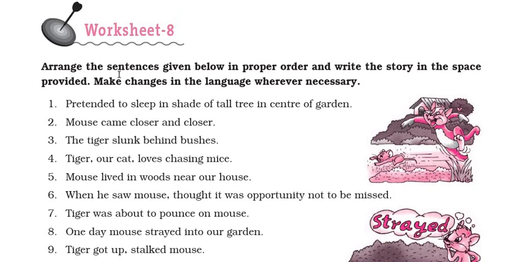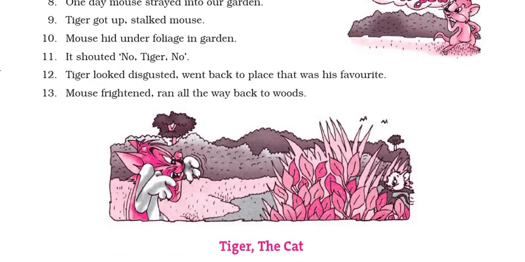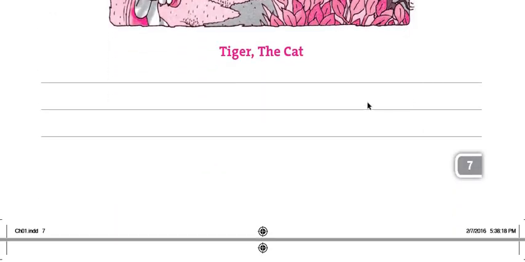Let's read the question. Arrange the sentences given below in proper order and write the story in the space provided. Make changes in the language wherever necessary. So you will go through these sentences, arrange them in the proper order, and you are going to write the complete story here below. Here the space is provided. Here you are going to write the story.